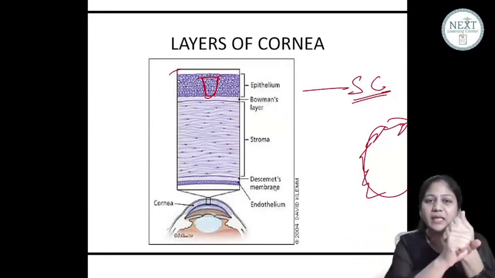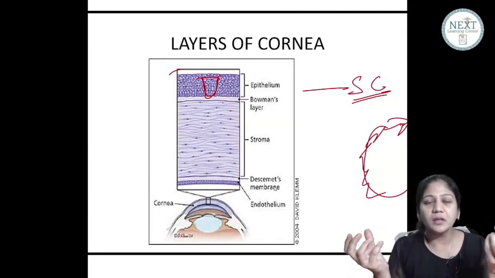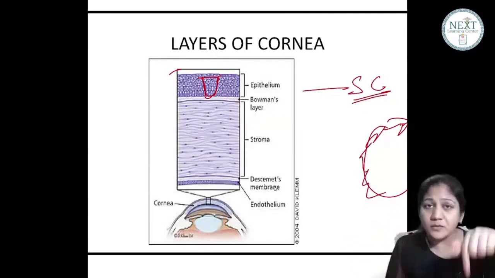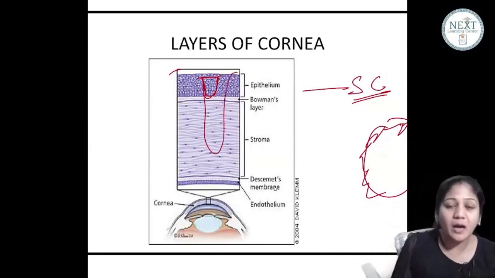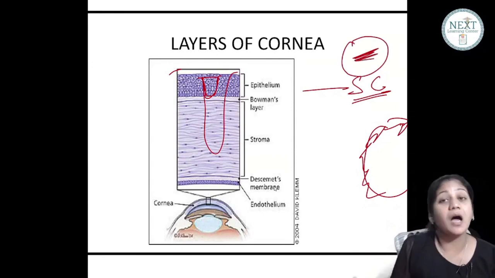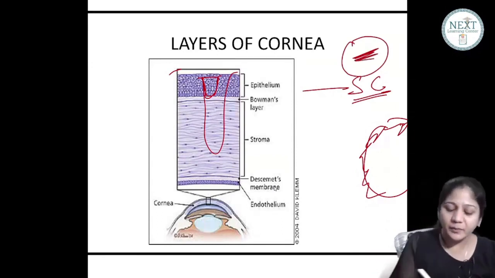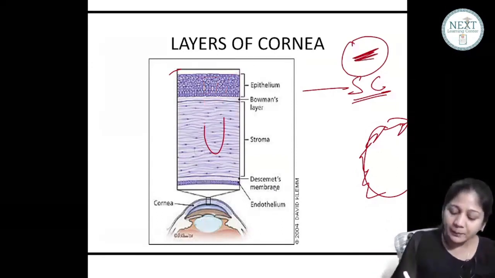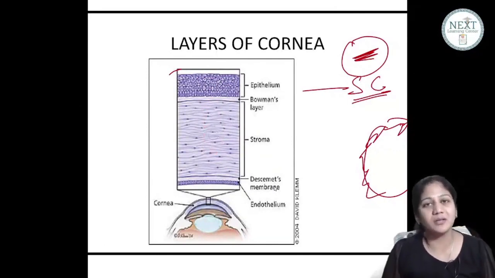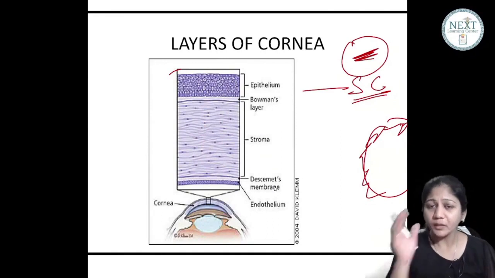But if the wound is deep till the dermis, what happens? Again there will be healing, but with scar formation. Same goes with the cornea. If the wound is deep enough, again there will be healing but it will result in a scar. So what is special about the epithelium? Epithelium defects heal without any scar formation. It can be regenerated.